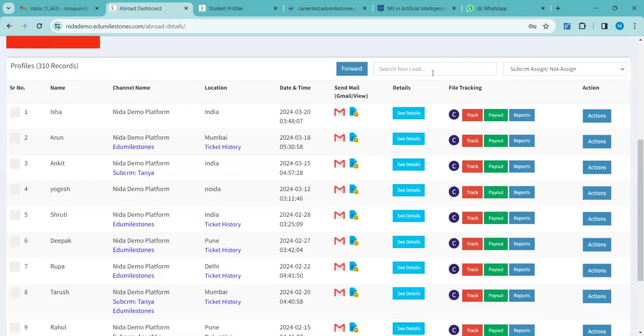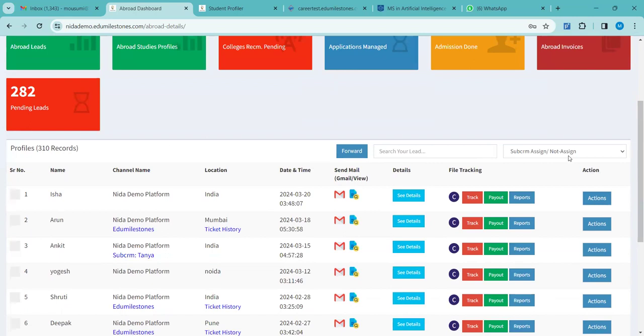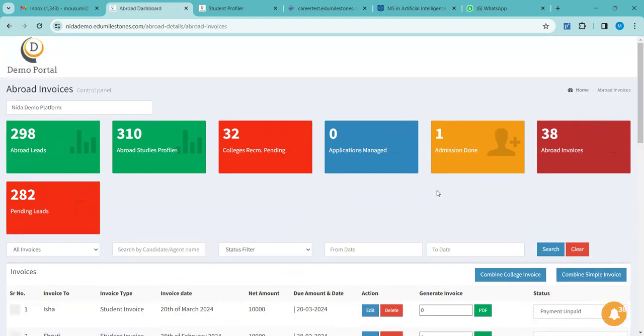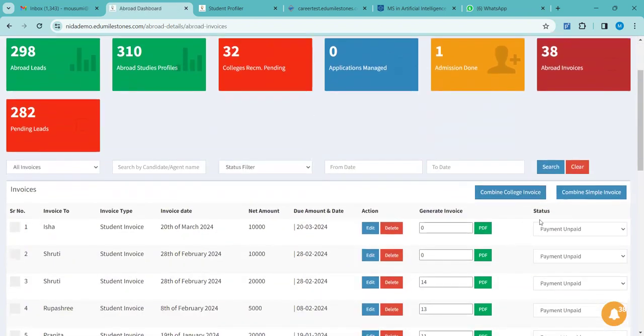Now that you have generated an invoice from the actions tab, where will you keep a record and track it? For that, you have to go to the abroad invoice section. Can you see this abroad invoices? Yes. Just click into that. From here you cannot directly send the invoice. It will not go directly. You will have to send it manually, but this abroad invoices section is for you to keep track of